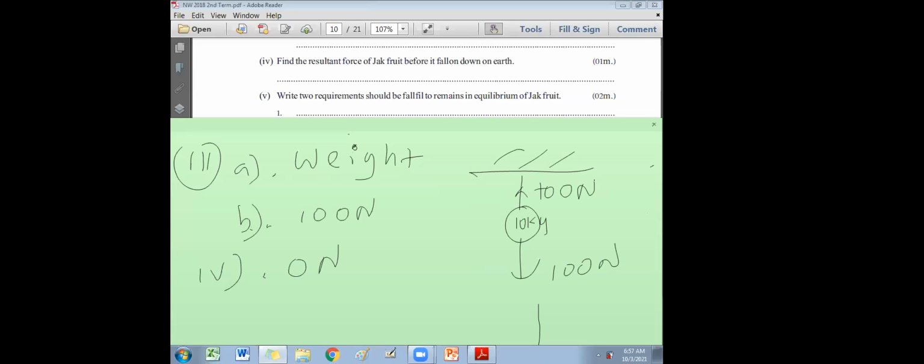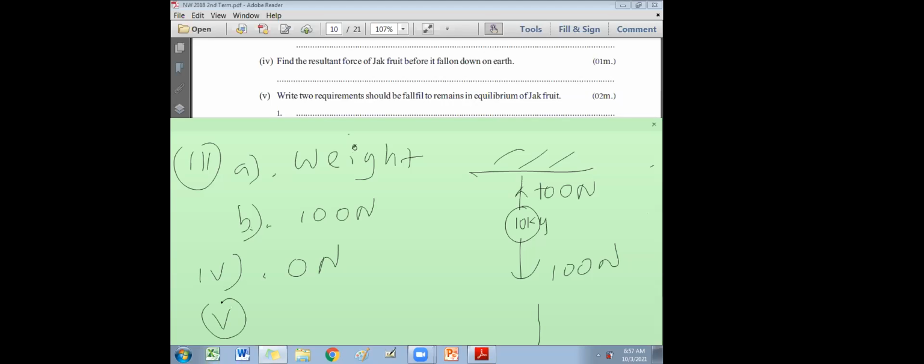Right? Resultant force 0. The next one: write 2 requirements that should be fulfilled to remain in equilibrium for the jackfruit hanging on the tree. One requirement: the forces must be opposite in direction.